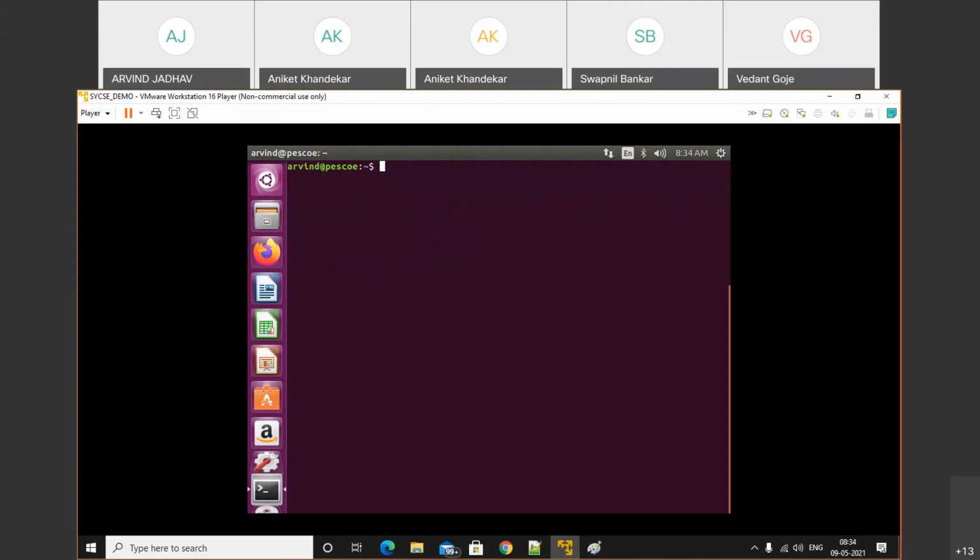It took some time, because our system is not updated, so first of all we'll update the system: sudo apt update -y. It will take some time to update the system. One minute, sudo apt update.